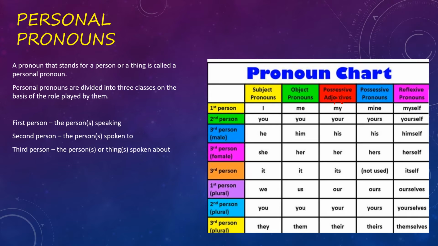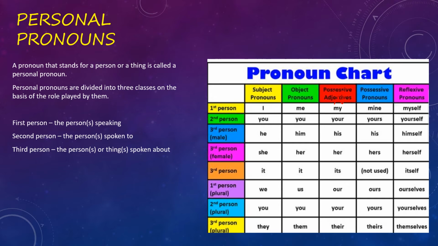If the pronouns in the subject area is I, it will change in as me. If it is you, no change. He, it will change into him. She, it will change into her. It, again no change. We will change into us. You will again have the same form, no change. They will change into them. So this is all about personal pronouns. Okay, this is all about personal pronoun.